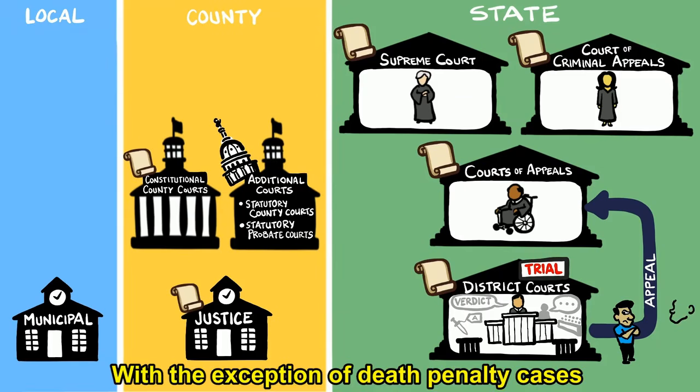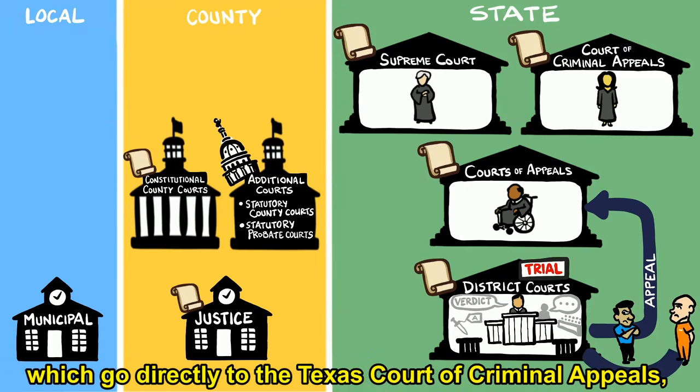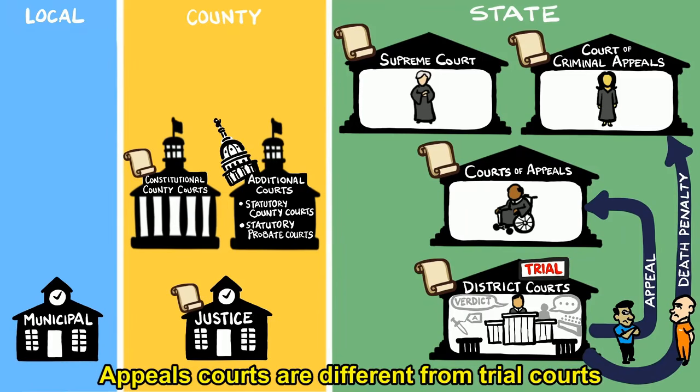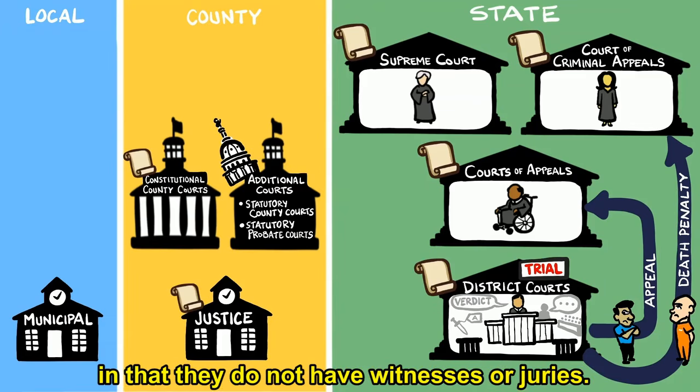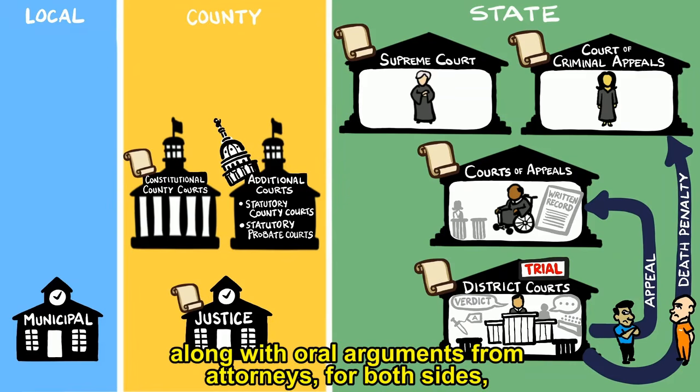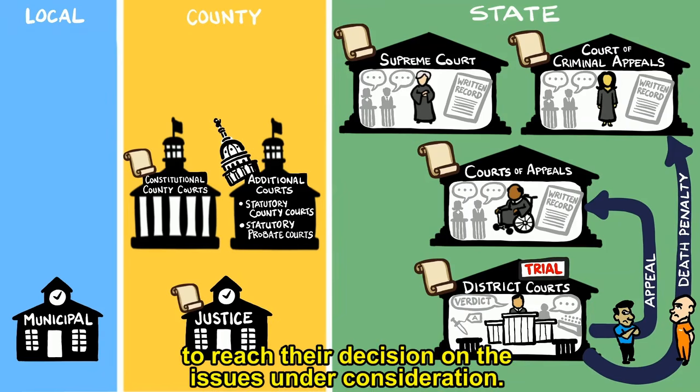With the exception of death penalty cases, which go directly to the Texas Court of Criminal Appeals, appeals from district courts go to the courts of appeals. Appeals courts are different from trial courts in that they do not have witnesses or juries. They rely on the written record of the case in a trial court, along with oral arguments from attorneys for both sides to reach their decision on the issue under consideration.